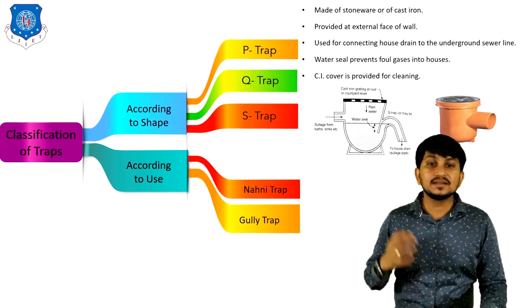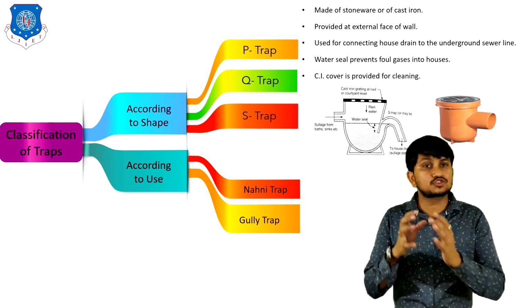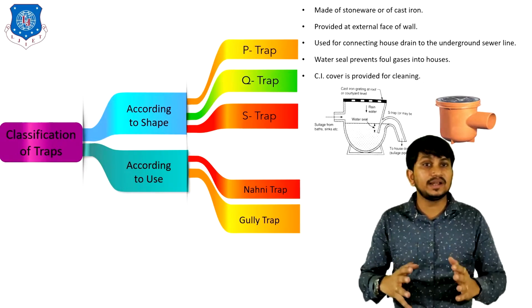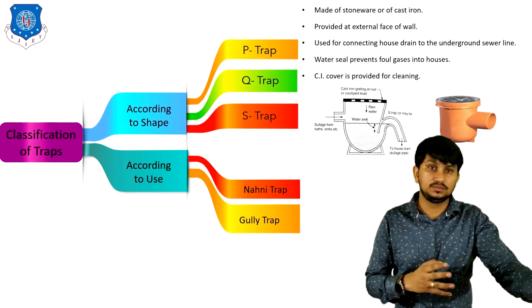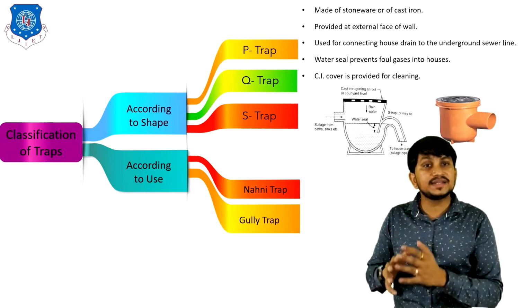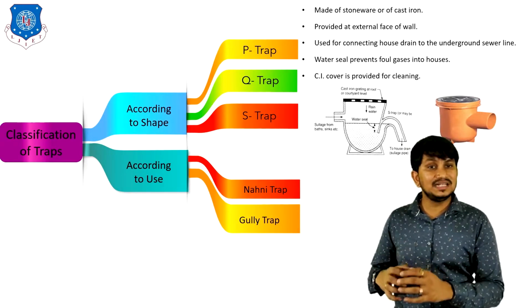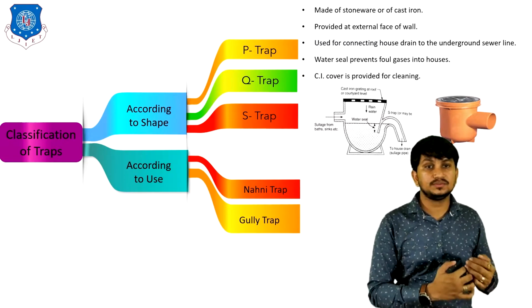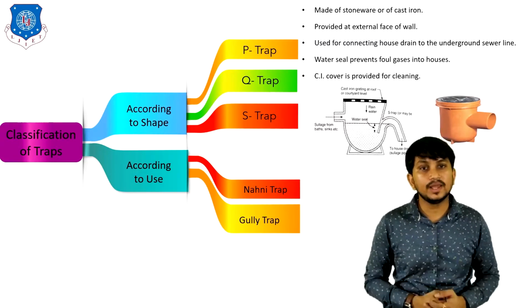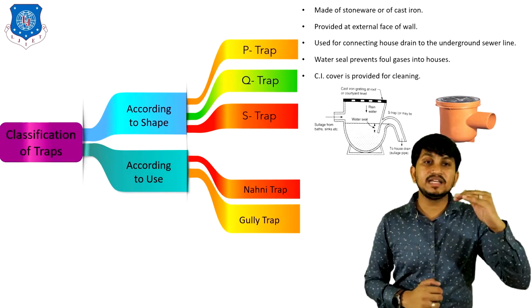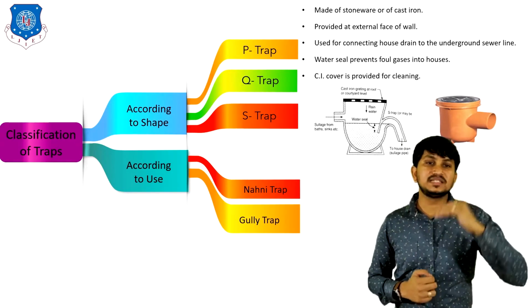Second type of trap is gully trap. It is made of stoneware or of cast iron. It is generally provided at the external face of the wall. It is used for connecting house drain to the underground sewer line. Water sill prevents foul gases into the house in this type of trap also. CI cover, cast iron cover, is generally provided at the top of this trap for cleaning purpose.